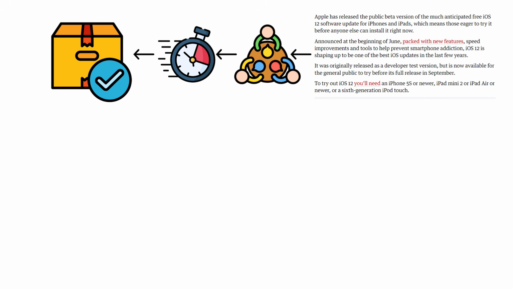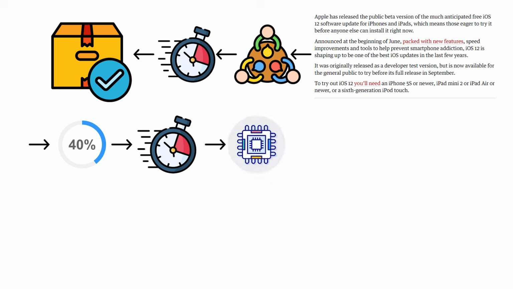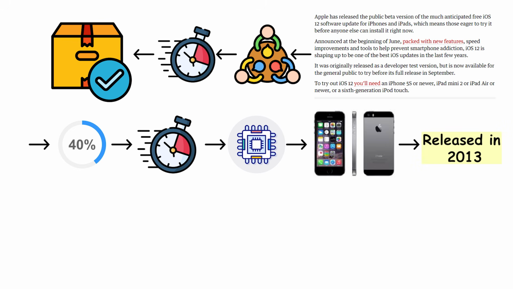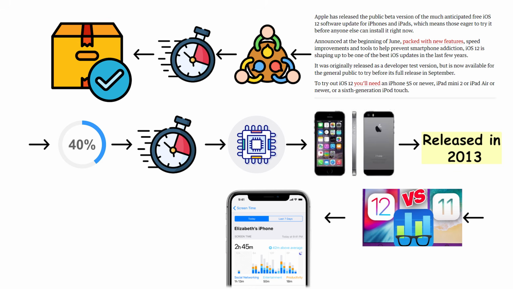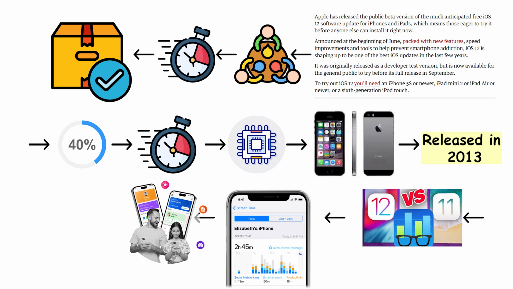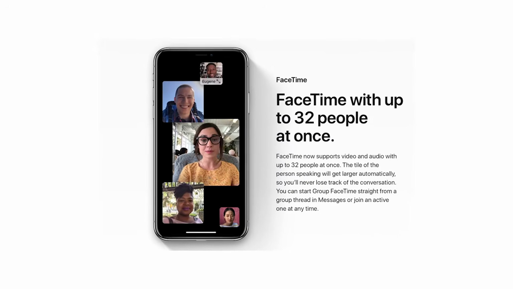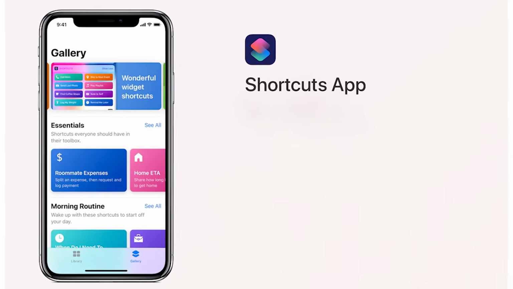They delivered apps opened up to 40% faster on the same hardware. The iPhone 5S, released in 2013, felt meaningfully quicker on iOS 12 than it had on iOS 11. iOS 12 also added screen time, parental controls that let parents set daily limits on specific apps. It took approximately 48 hours for children worldwide to discover workarounds. Group FaceTime for up to 32 people, Siri shortcuts, and Memoji also arrived.